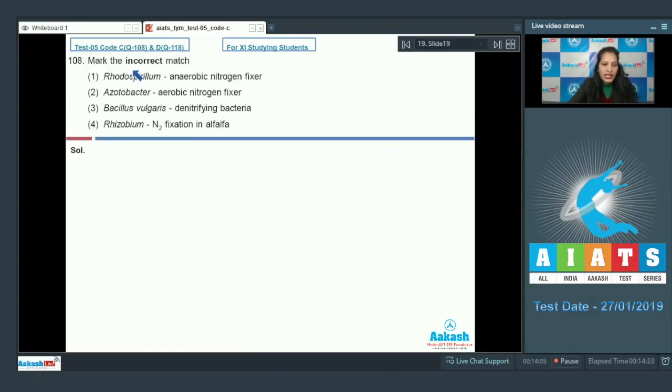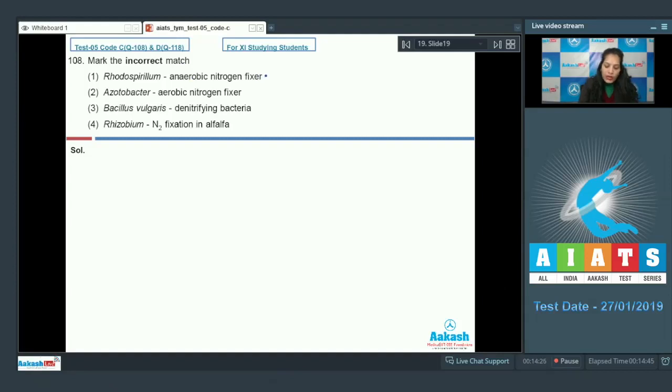Question number 108. Mark the incorrect match. First option, rhodospirillum, anaerobic nitrogen fixer. Second, azotobacter, aerobic nitrogen fixer. Third, bacillus vulgaris, denitrifying bacteria. Fourth, rhizobium, nitrogen fixation in alfalfa. You have to find out the incorrect match over here.